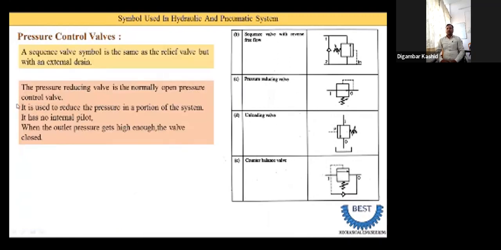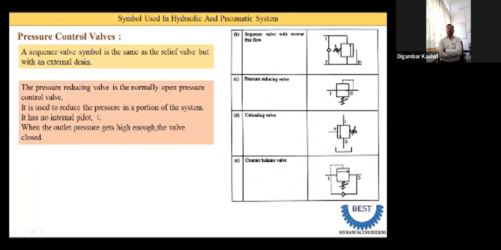The pressure reducing valve is a normally open pressure control valve. Only this one valve, the pressure reducing valve, is normally open. Normally open means here you see this is the input pipe I, this is the output O, and this arrow is in line with the I and O pipe. In what we studied earlier, when they are in alignment, at that time they are closed. Here, in this line, the oil is supplied directly to this output.